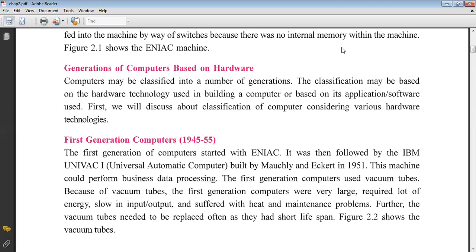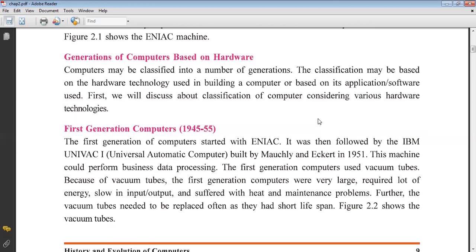So, computers may be classified into a number of generations. The classification may be based on the hardware technology used in building the computer, or based on the application software used. First, we will discuss the classification of computers considering various hardware. So you must know the classification of computers is based on its hardware and its application software used. First, we are going to see the generations of computers based on hardware.